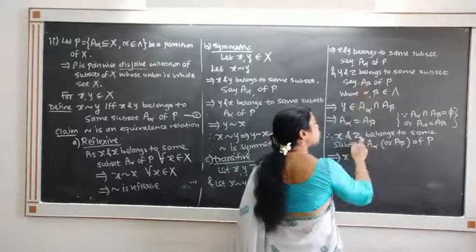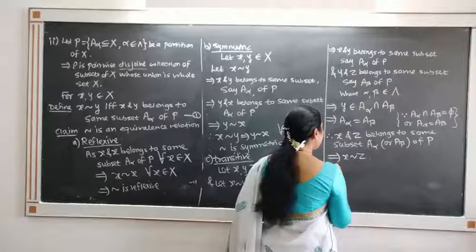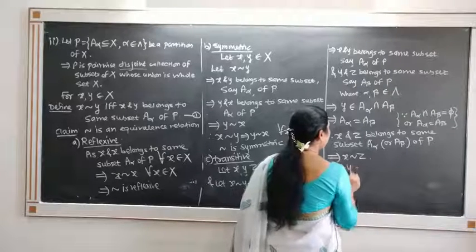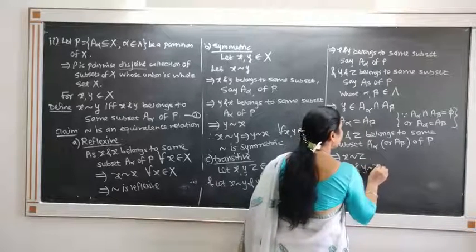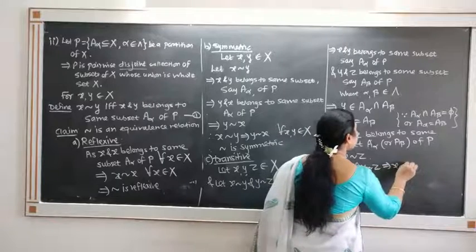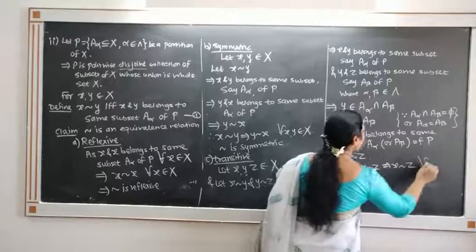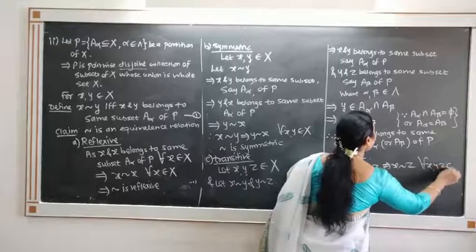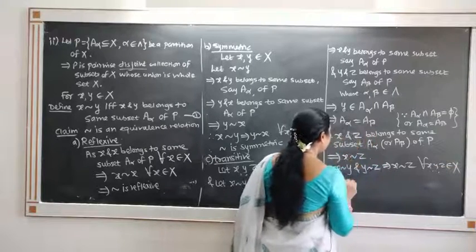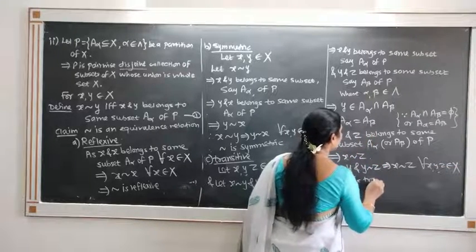Now x and z also belong to the same subset, so x is related to z. So x is related to y and y is related to z implies that x is related to z for all x, y, z in X, implies that this relation is transitive.